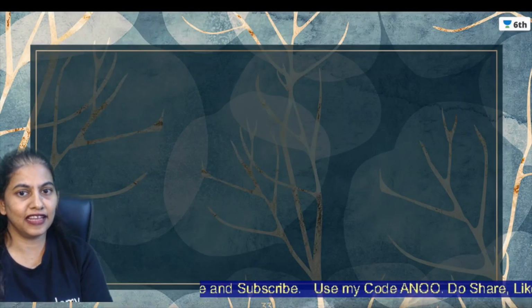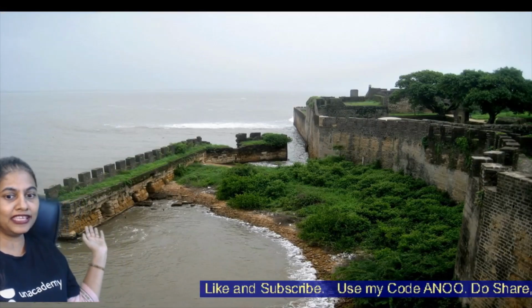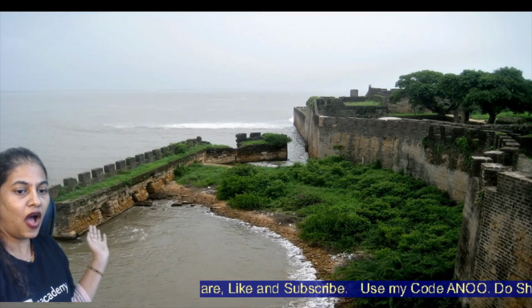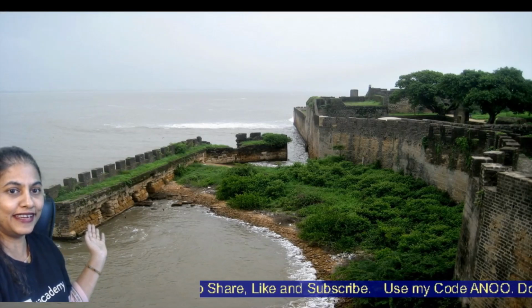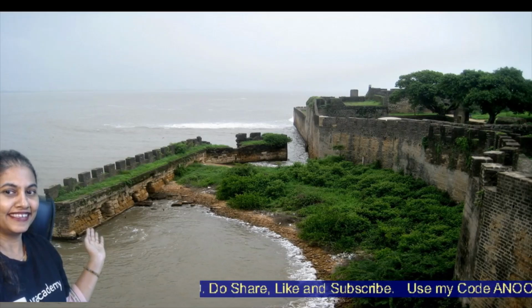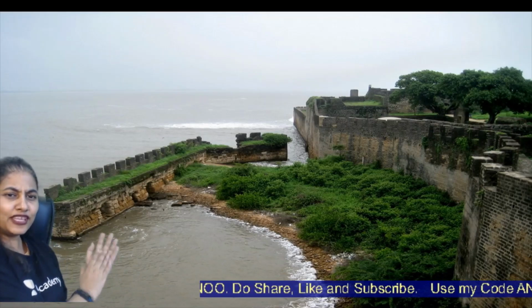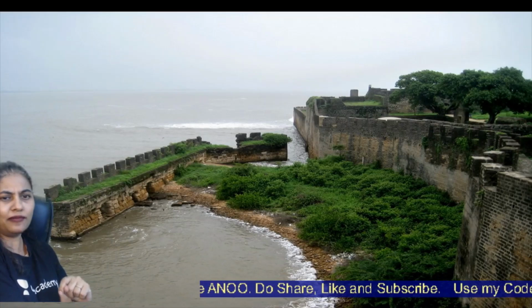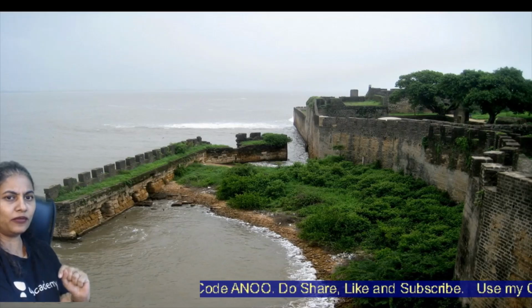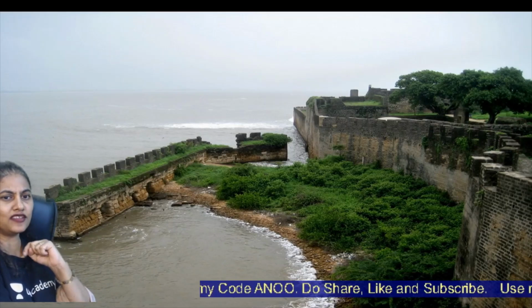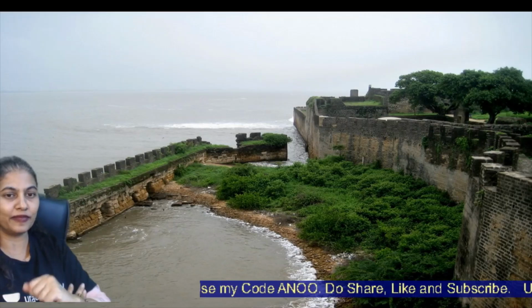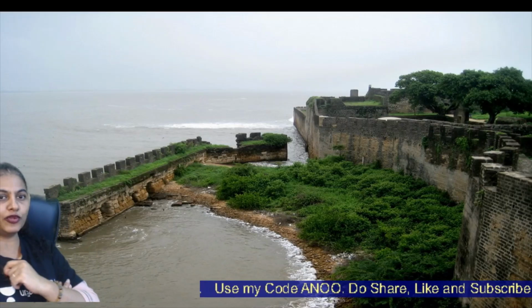Let's see this wonderful image. Can you see this? How beautiful it is, isn't it? I wish I can go here very soon. I am just waiting for everything to get normalized and visit all these union territories first and then all the states. Maybe being in Maharashtra, I'll start the tour with Maharashtra.